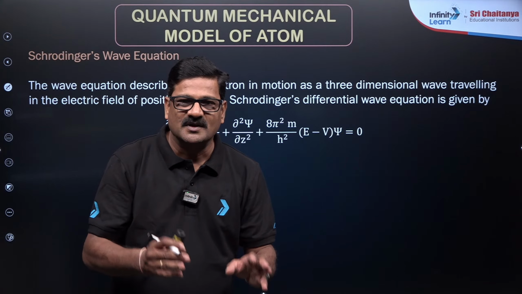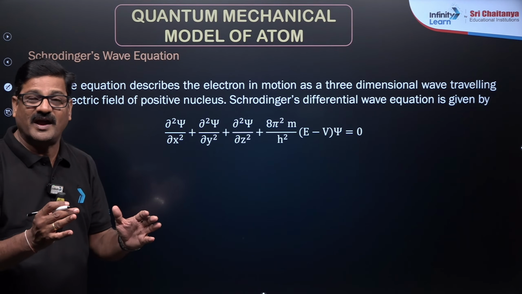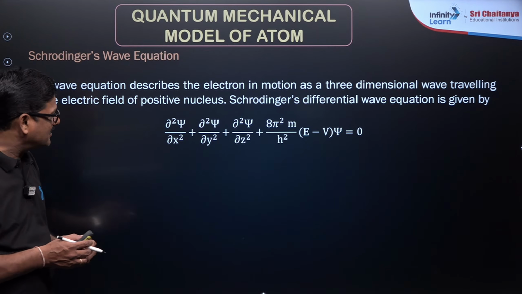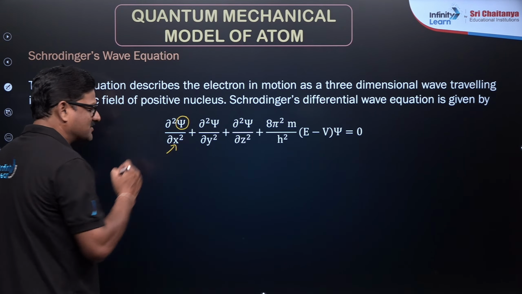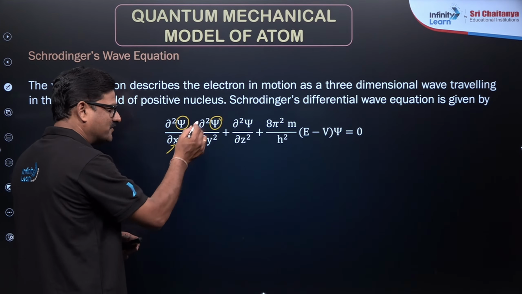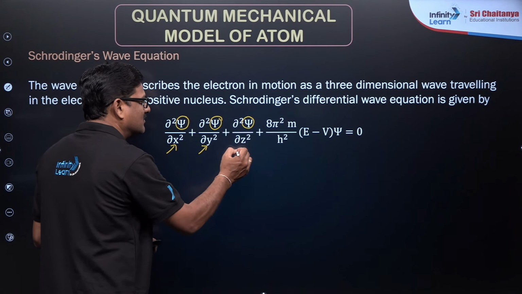So this Schrodinger wave equation is given by Erwin Schrodinger of Austria, and this equation gives the existence of an electron, psi along the x-axis, psi along the y-axis, and psi along the z-axis.